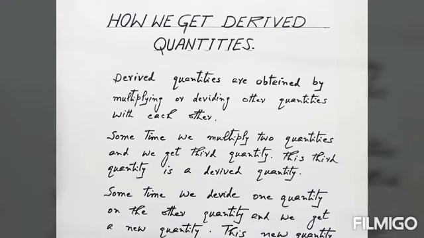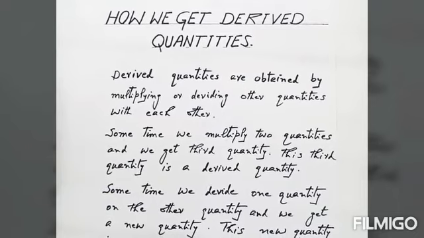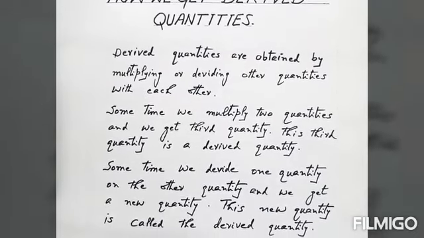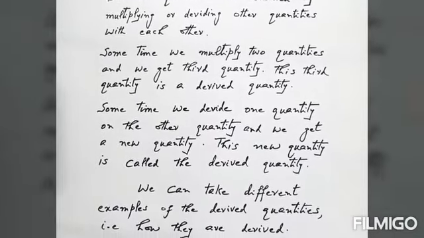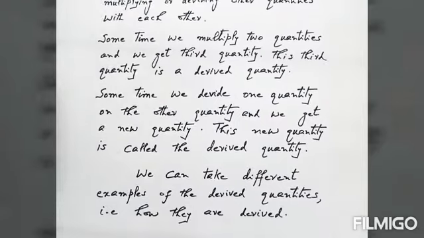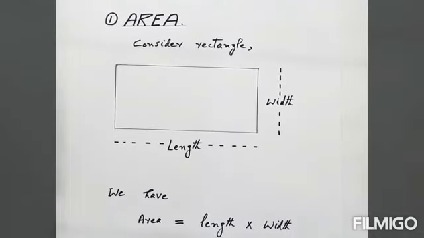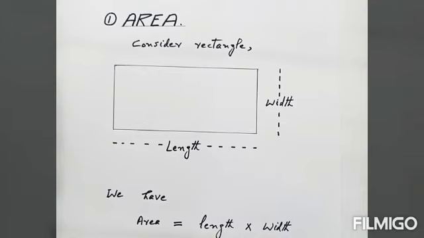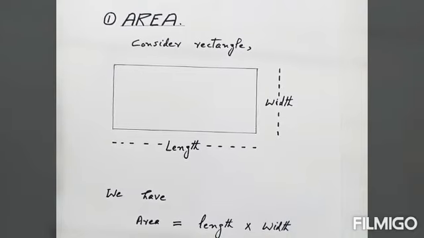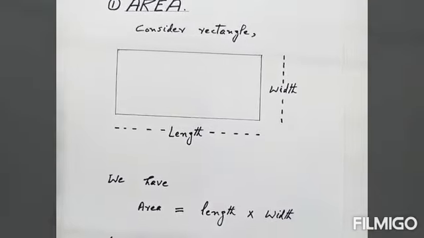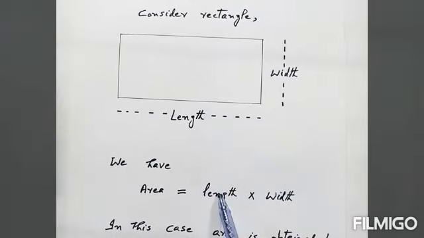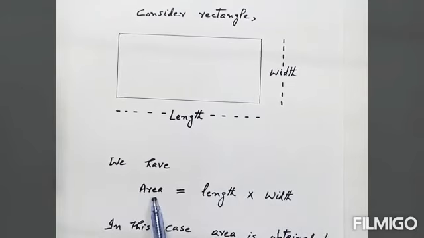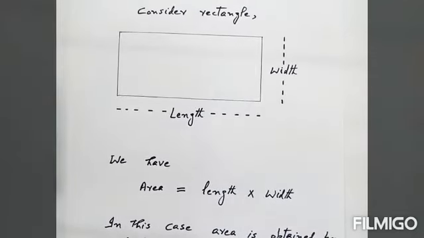Now how do we get derived quantities? By multiplying two quantities or by dividing one quantity by the other quantity, we get the derived quantities. Now this is an example of area. Area is a derived quantity. For this rectangle, how do we get the area? By multiplying length and width, we get area. So area is a derived quantity.